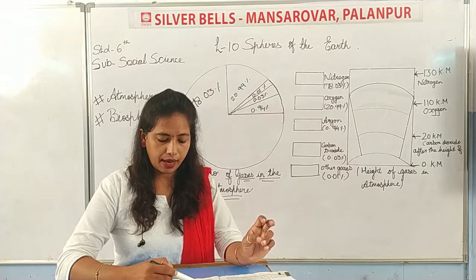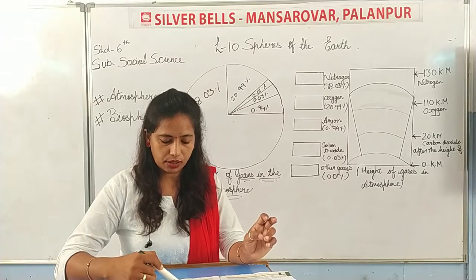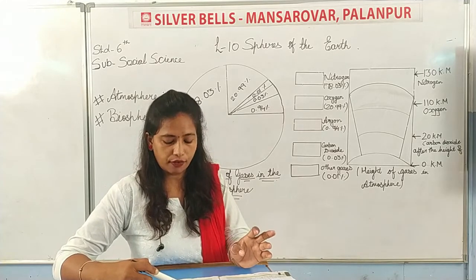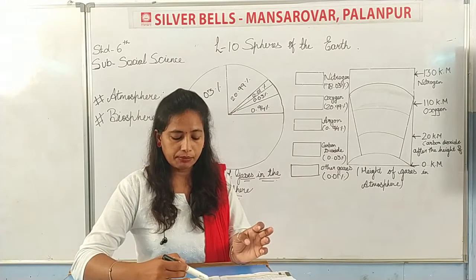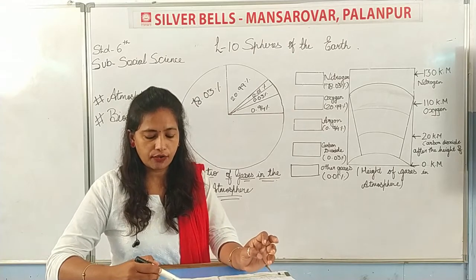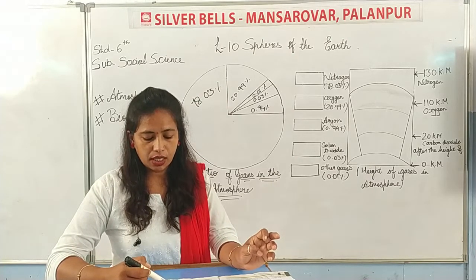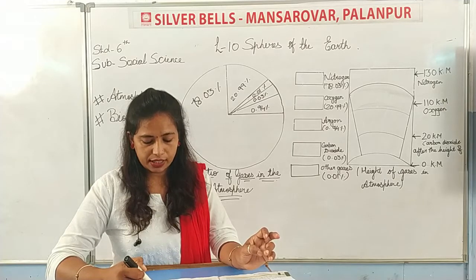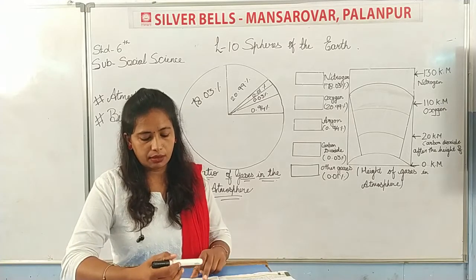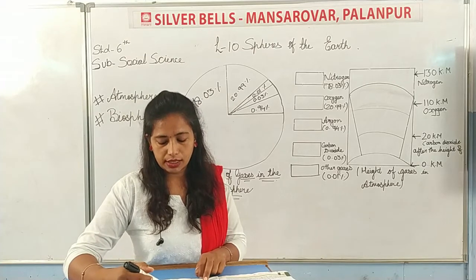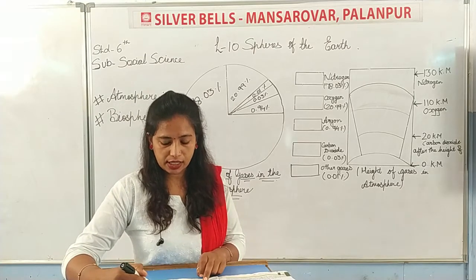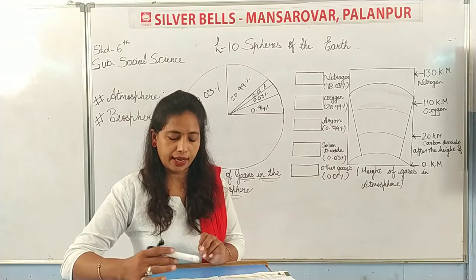Biosphere is comprised of variety of life forms. Comprise means it consists of, it is made up of. So biosphere is comprised of variety of life forms. This living sphere includes human, vegetation and animal life. In biosphere, what are included? It includes human, vegetation and animal life.